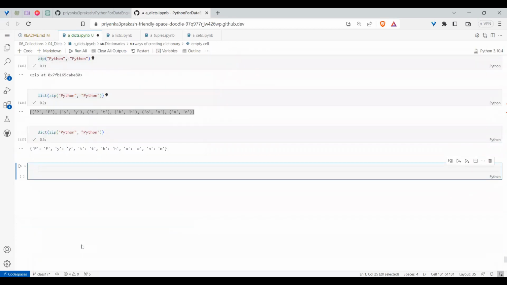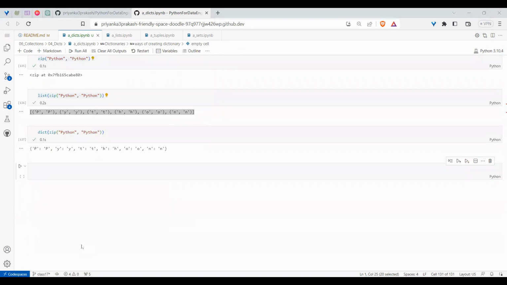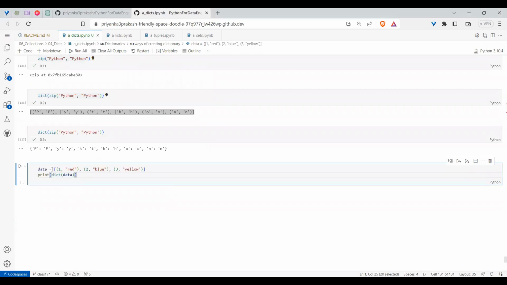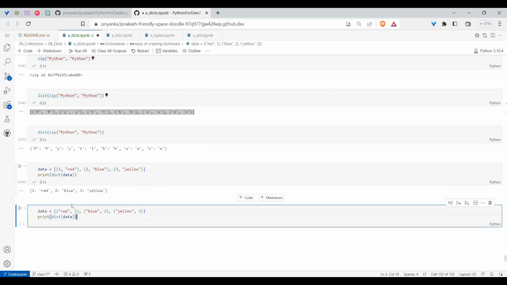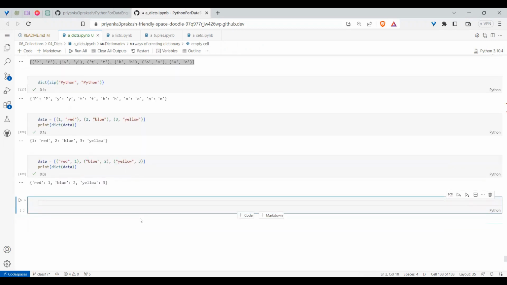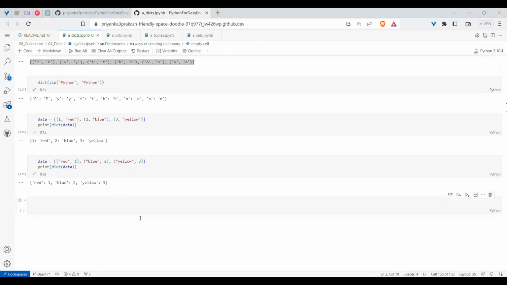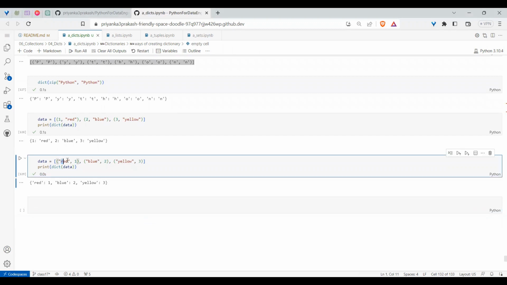If you pass this list of tuples, you can create a dictionary. Means if you want to create a dictionary, you need to have a list of tuples, a list of pairs, to be frank. If I have a list of pairs like this, I can create a dictionary. But who will be the key and who will be the value? Whichever is the zeroth value will be the key. What if I give the order in reverse, colors first? Then the colors will be the keys. And again, the rules should apply: if the same red comes twice, the latest value will come.